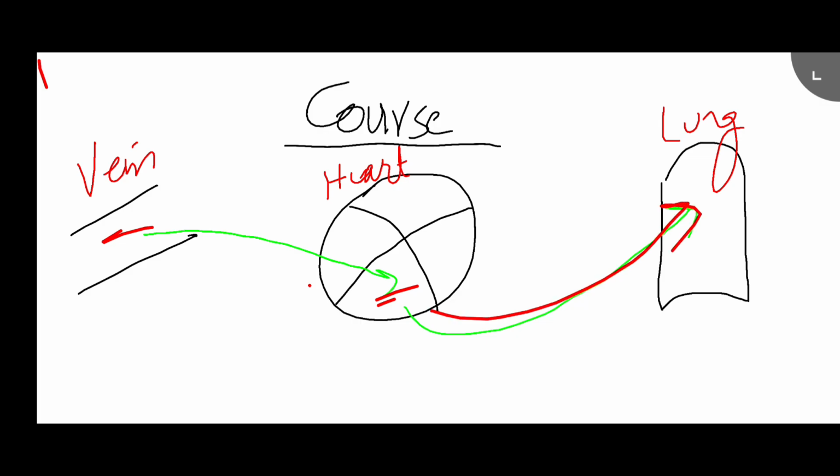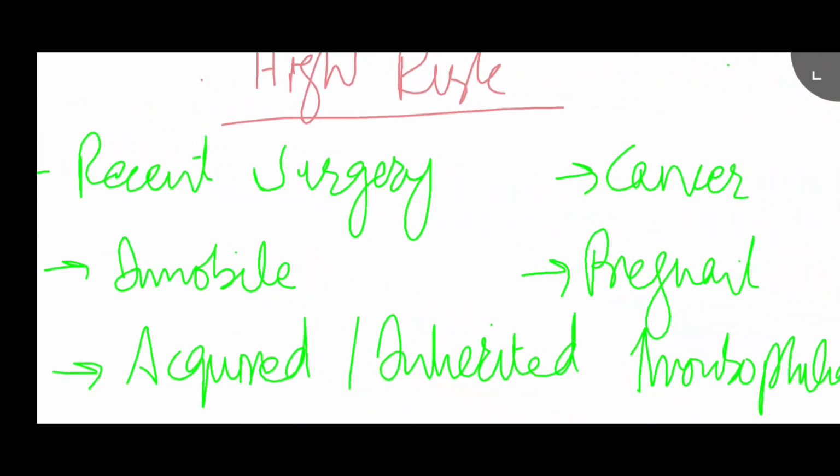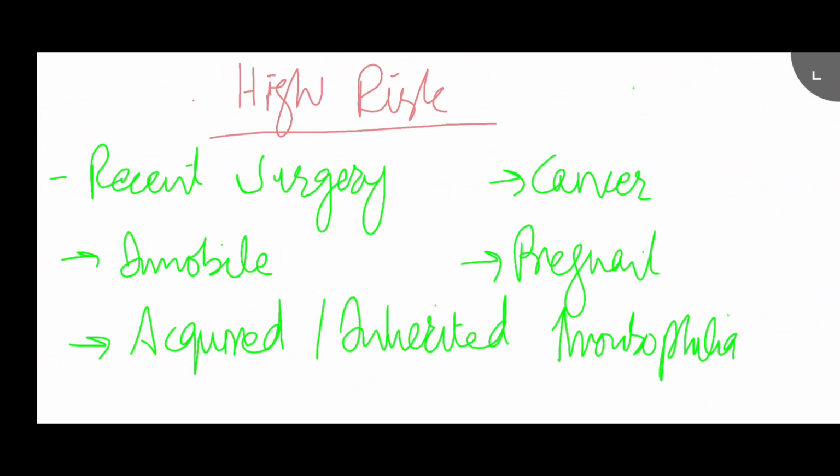Now the next thing is talking about the patients who are at high risk. Any patient with recent surgery, especially orthopedic surgeries, patients with a cancer history, particularly prostate, pelvic, abdominal, and breast cancers, immobile patients, pregnant ladies, and acquired and inherited thrombophilias.